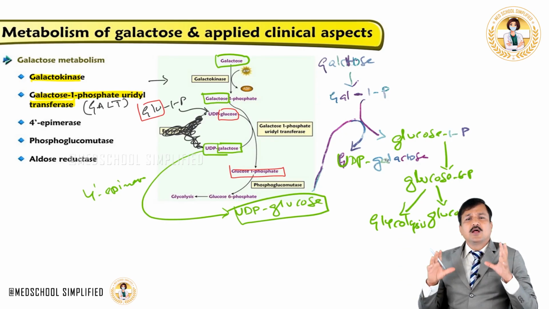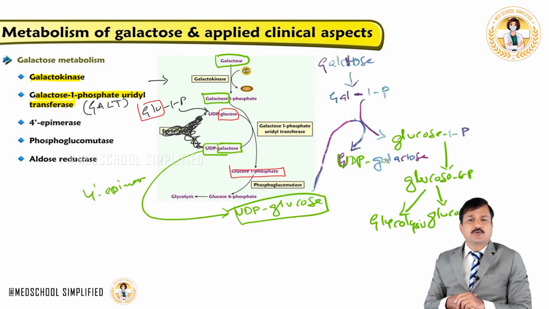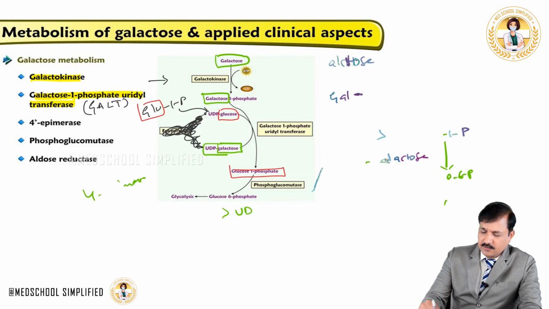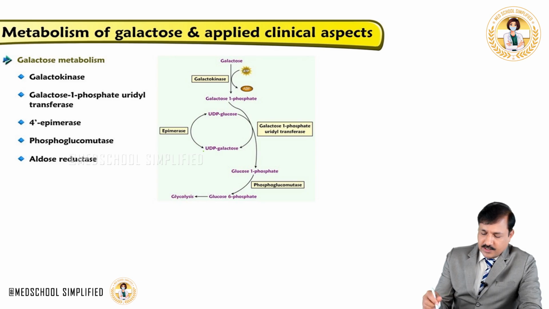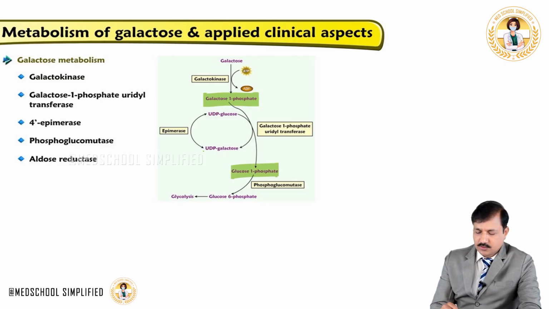So overall, in our cells, galactose is converted into glucose 1-phosphate. That is what is shown in this particular figure. Let me erase what I have written so that you will see only the simplified diagram. See here, galactose 1-phosphate is converted into glucose 1-phosphate.